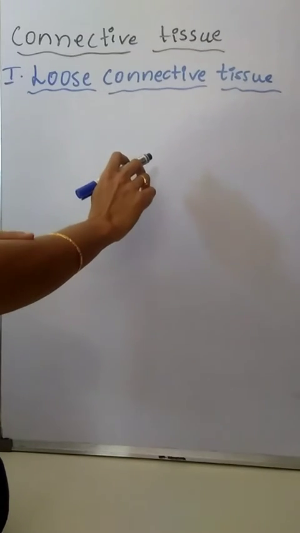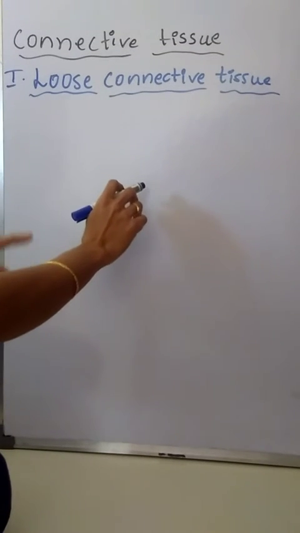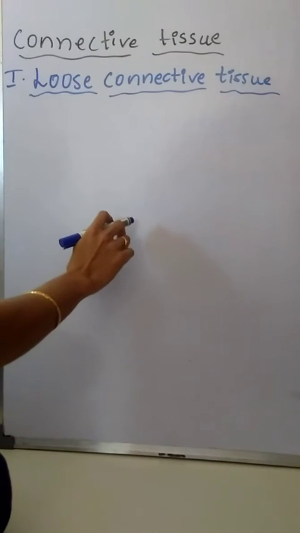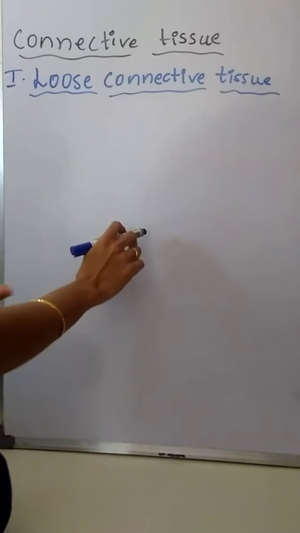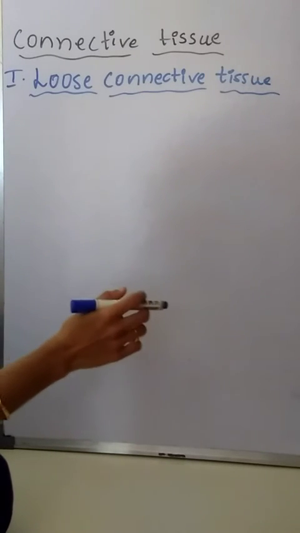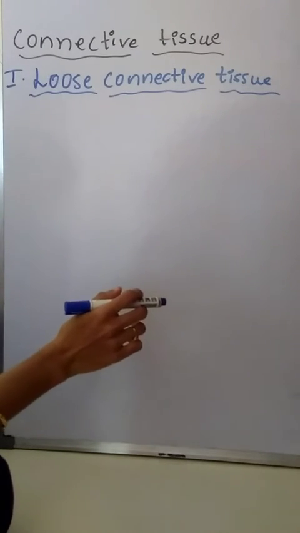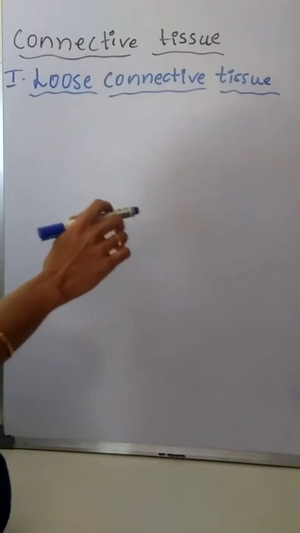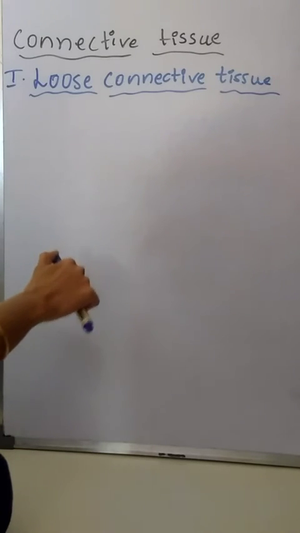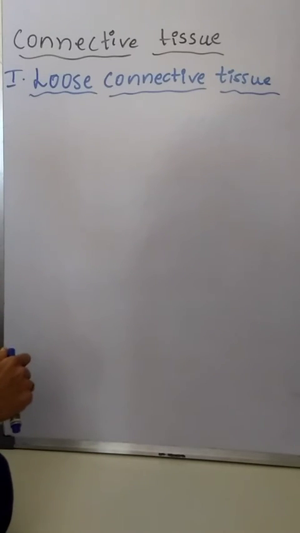The skin of the body is attached to underlying tissues, meaning below the skin various types of animal tissues are present. Skin is attached to the various types of connective tissues present below it with the help of this loose connective tissue.